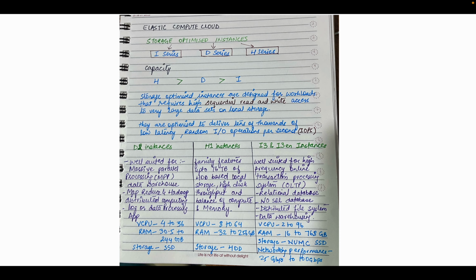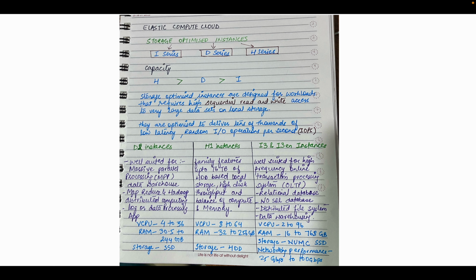These are the notes which I have created. We'll talk about the storage optimized instances, which is one of the Elastic Compute Cloud storage system instance types. There are basically 3 series in storage optimized instances: I series, D series and H series. The H series has the highest capacity, and the I series has the lowest capacity.